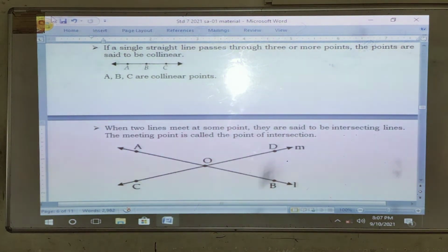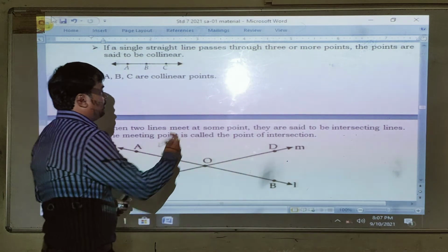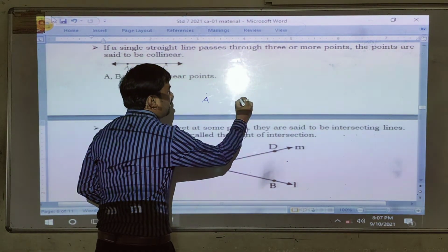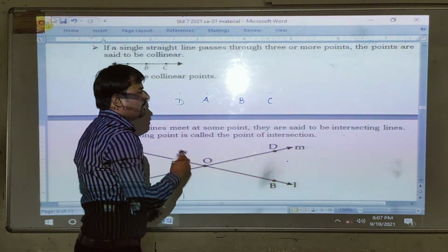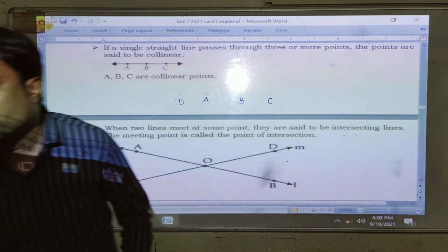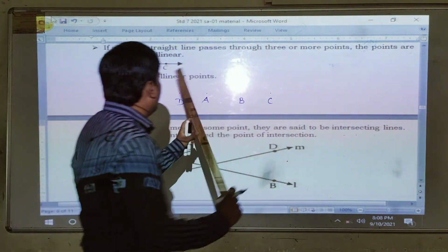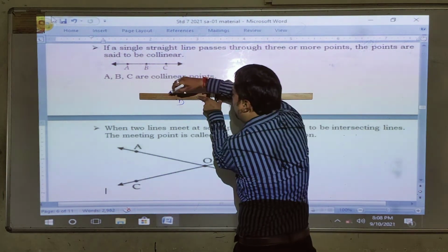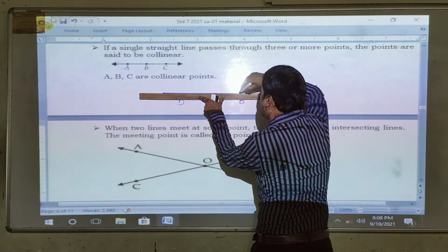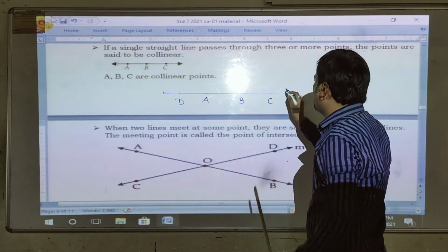Now this point is very important. If a single straight line can pass through three or more points, let's see points A, B, C, D. It is not necessary that A, B, C, D are in a line to begin with. If I draw one line such that all the points are on the line, can you see all the points on the line?